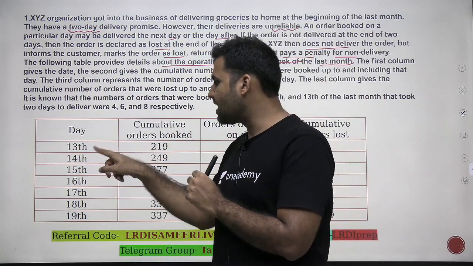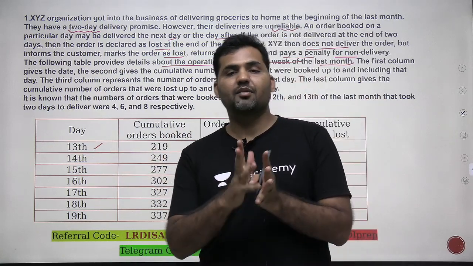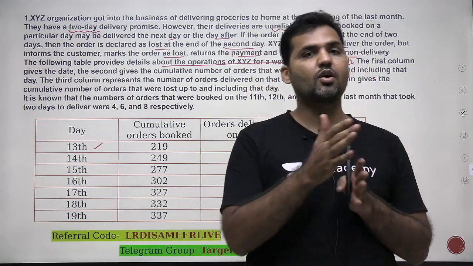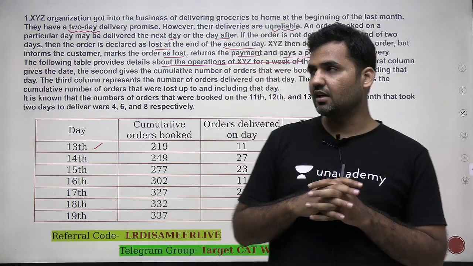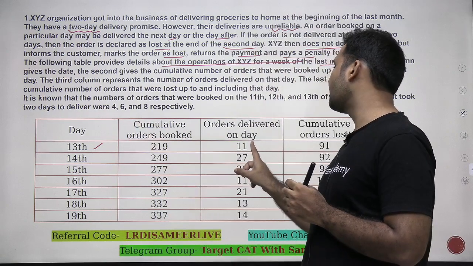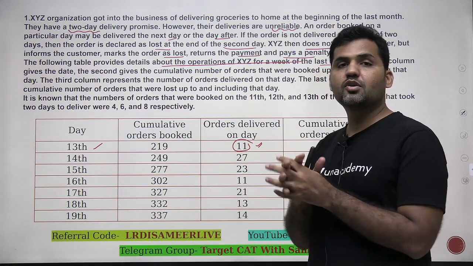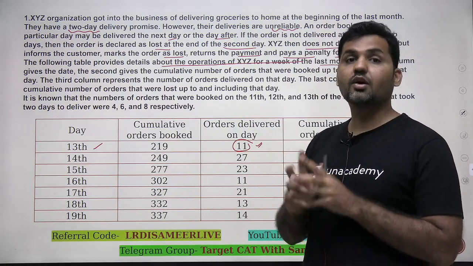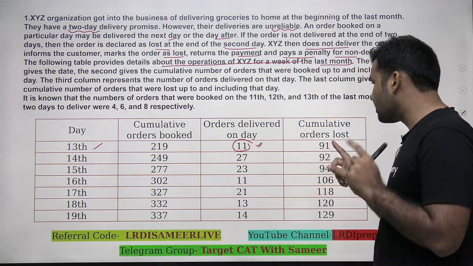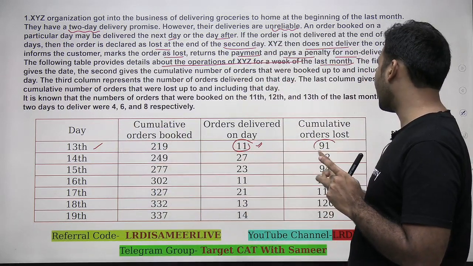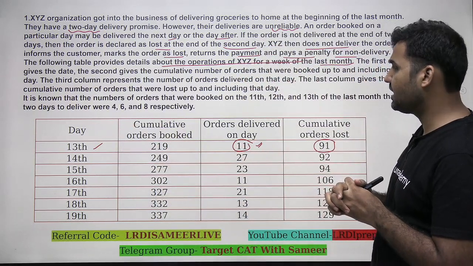Now on 13th, think guys, if I'm delivering an order on 13th, that must be placed either on 11th or on 12th because it's a 2-day delivery process. So on 13th, I'm delivering 11 orders. These 11 orders must be of the date of 11th or of 12th. And total number of orders which have been lost till 13th are 91, right?